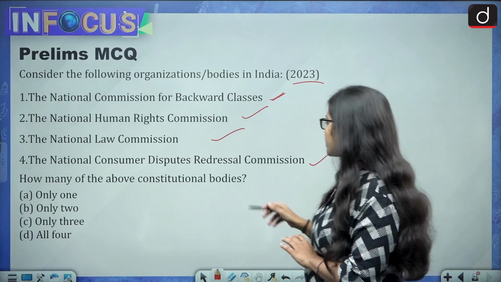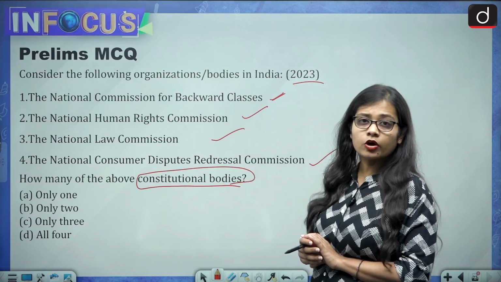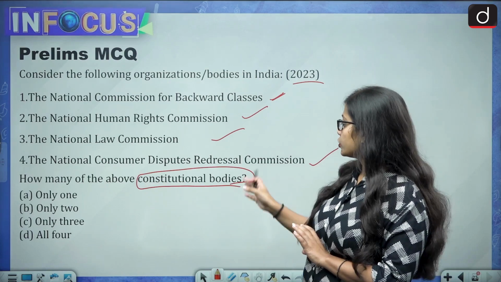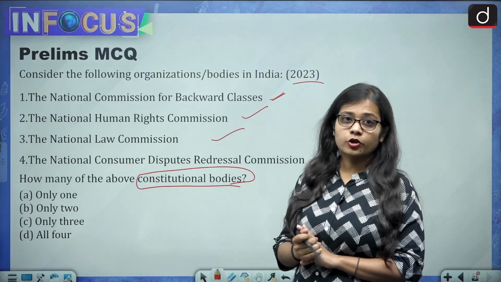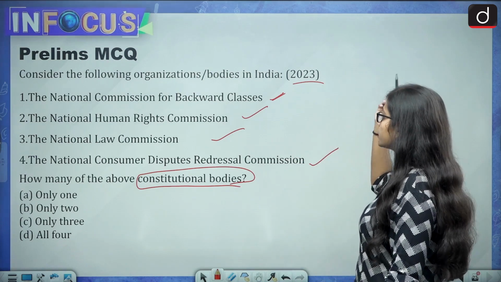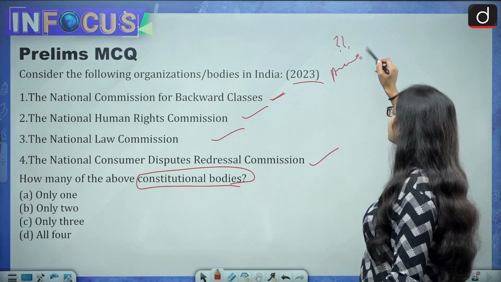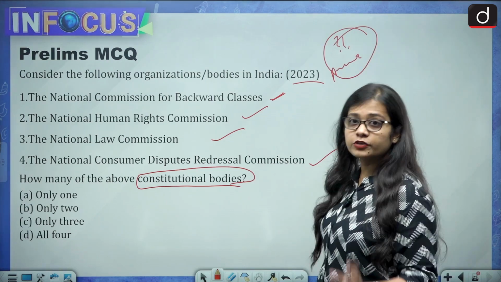How many of the above are constitutional bodies? Only one, only two, only three, or all four? Also tell me by which amendment the National Commission for Backward Classes was made a constitutional body. You need to tell me the amendment number.